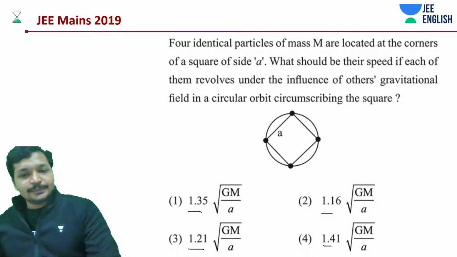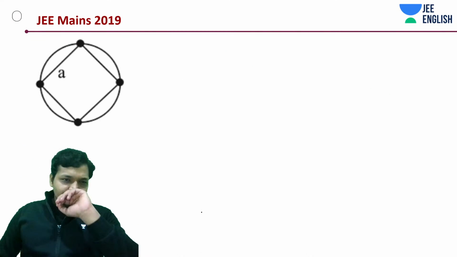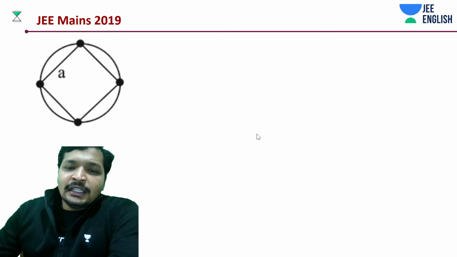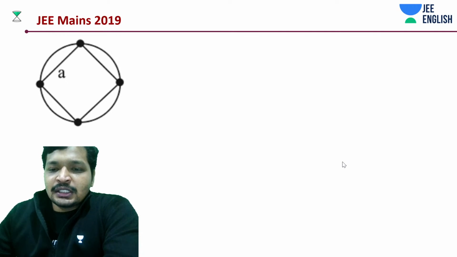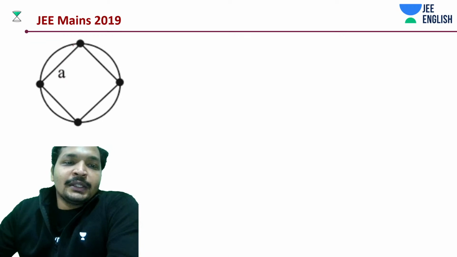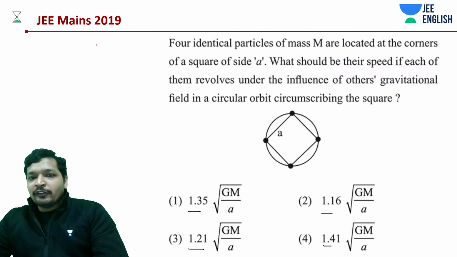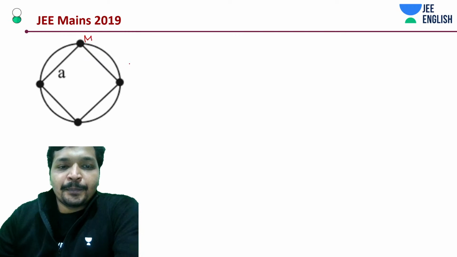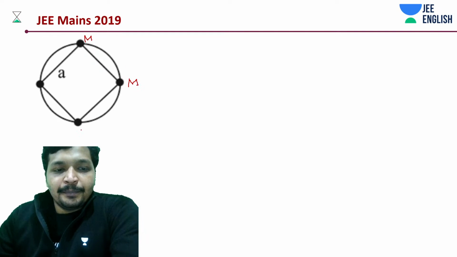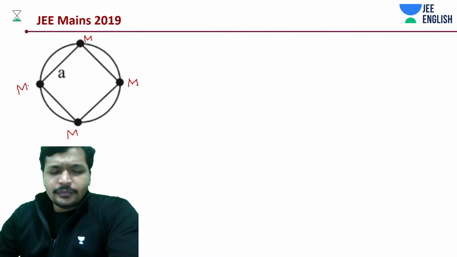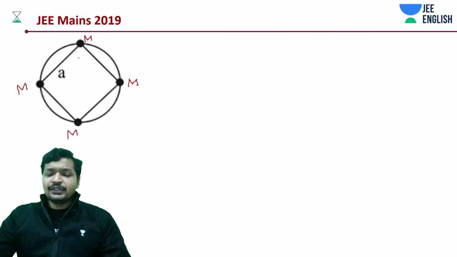Now the next thing is working around this problem. What kind of problem is this? Of course, gravitational field aiding the rotation due to its centripetal force, which is balanced by a centrifugal force. Now that means they are all the same kind of particles. They have mass m, m, m and m. Now it's a square, as you can see.